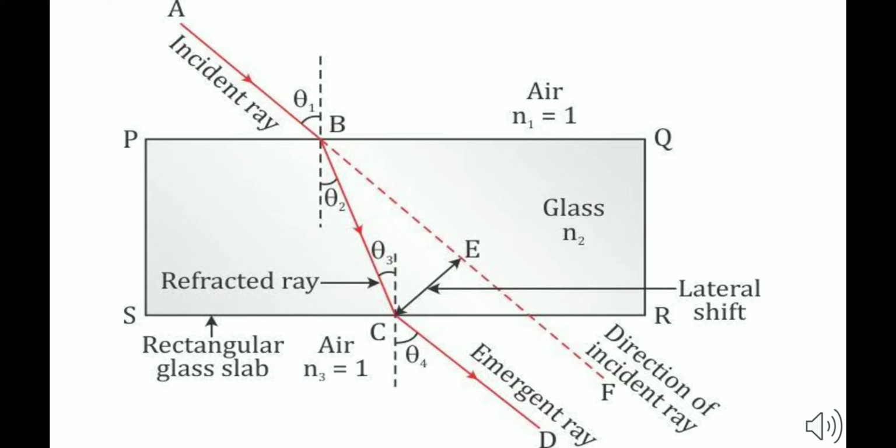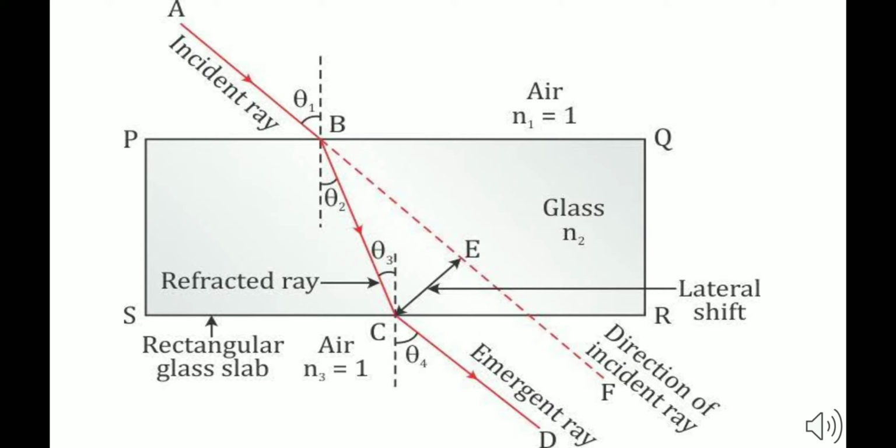And if it is 60 degrees, same. The mistake people make is they draw PBA as 30 degrees and say that the angle of incidence is 30 degrees. You have to see that the angle of incidence means the angle that line AB makes with the normal. That should be 30 degrees, not PBA.